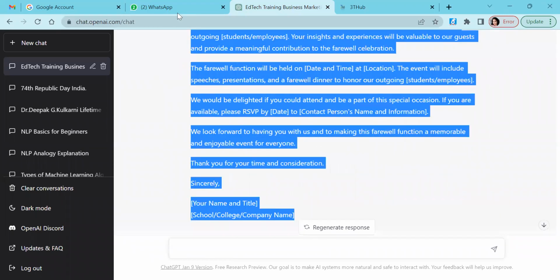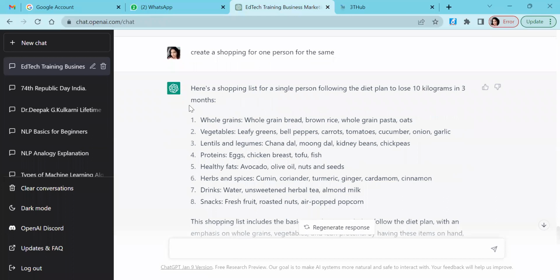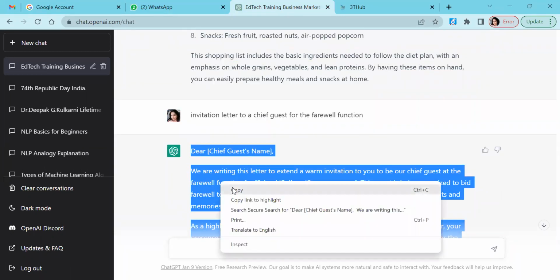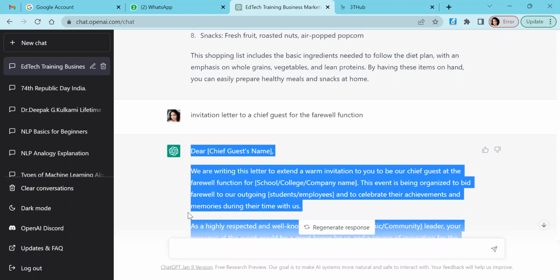You can copy this, paste it on your Microsoft Word, start using it. Suppose you get the gray background here when you copy it. What you can do is paste all this content on the notepad.